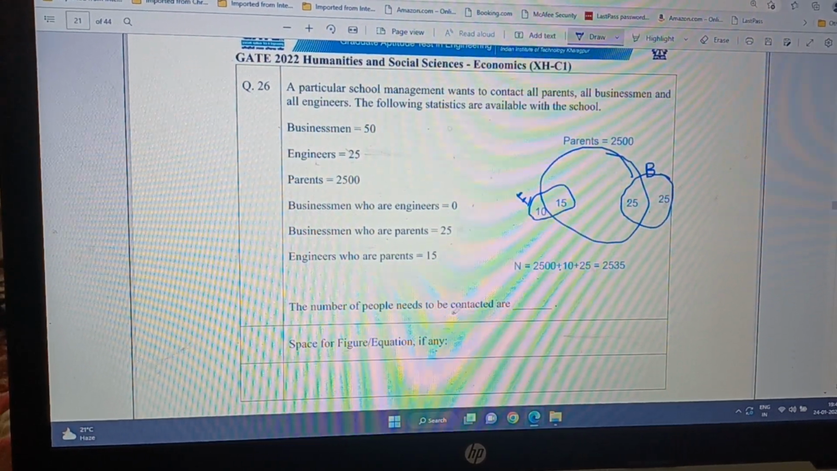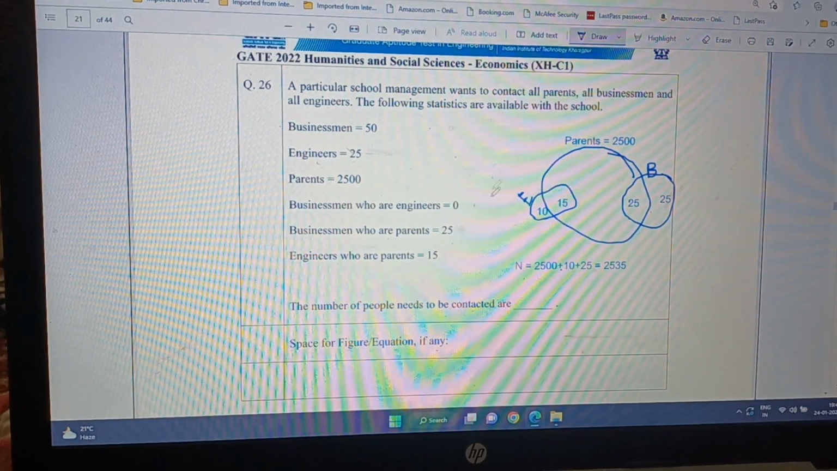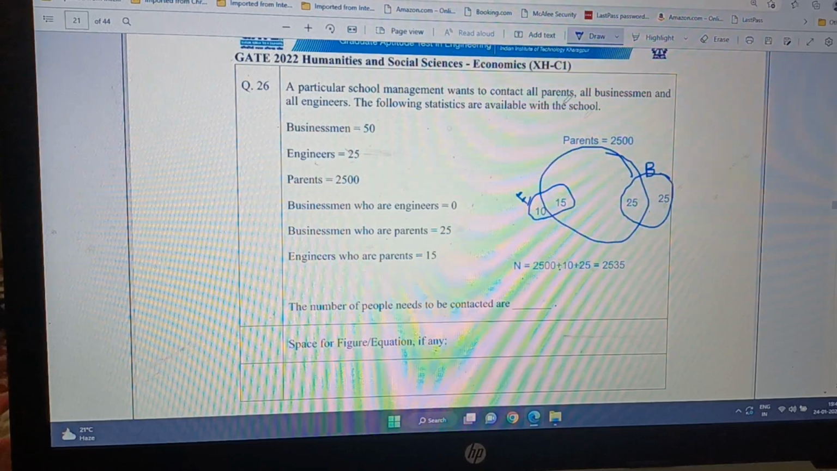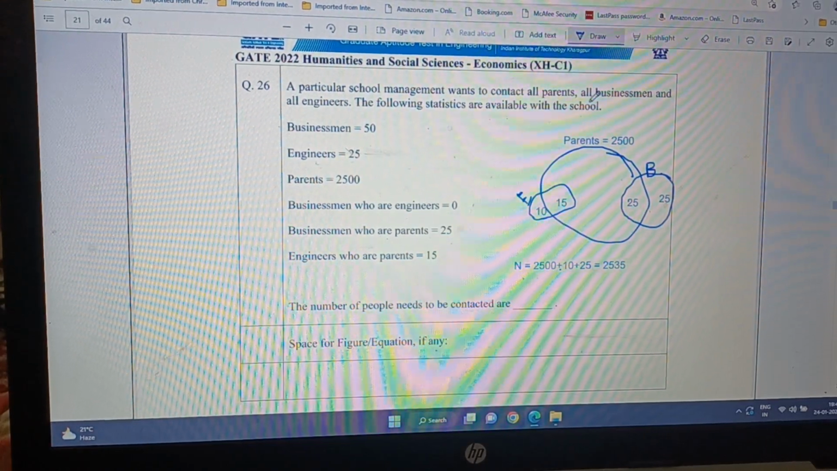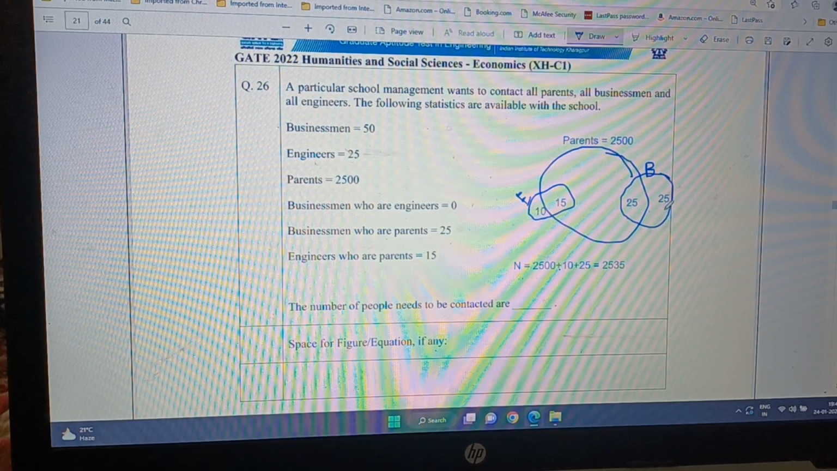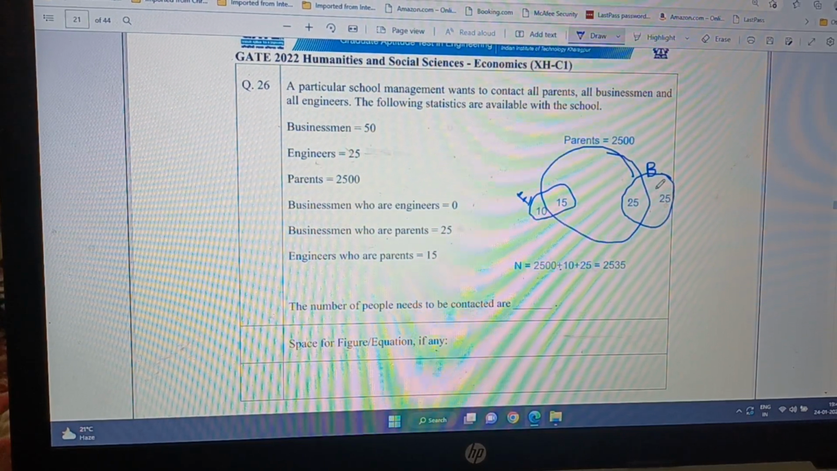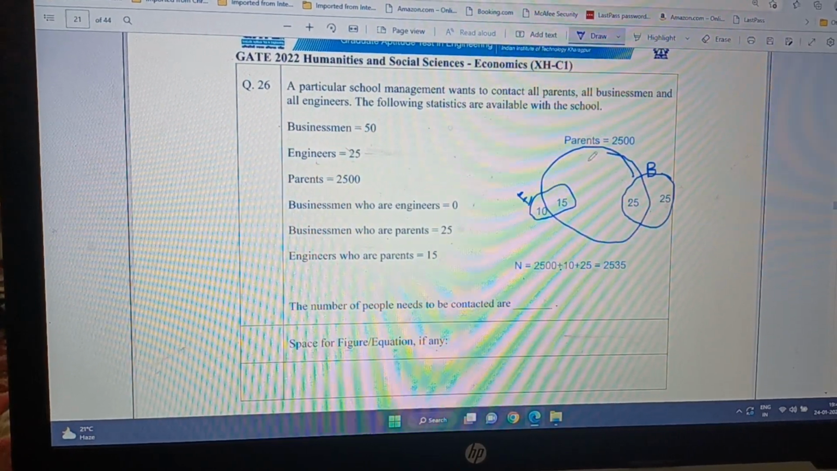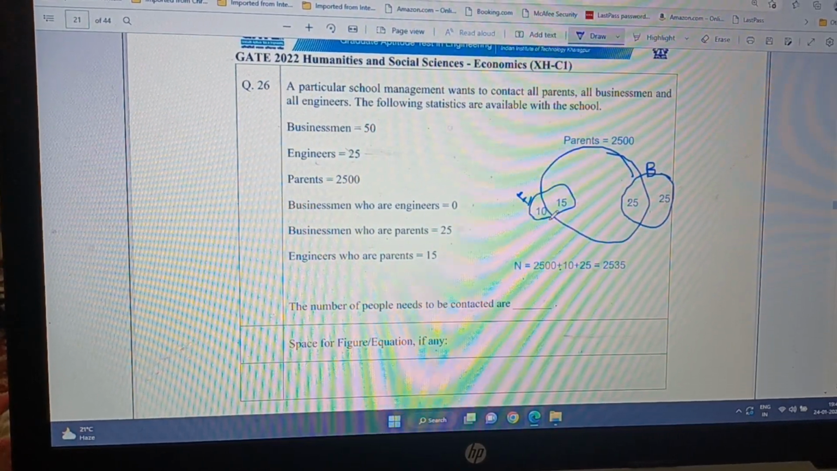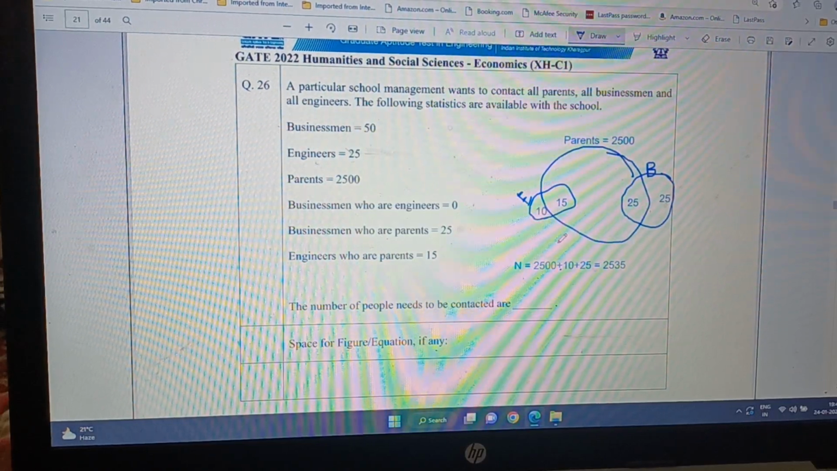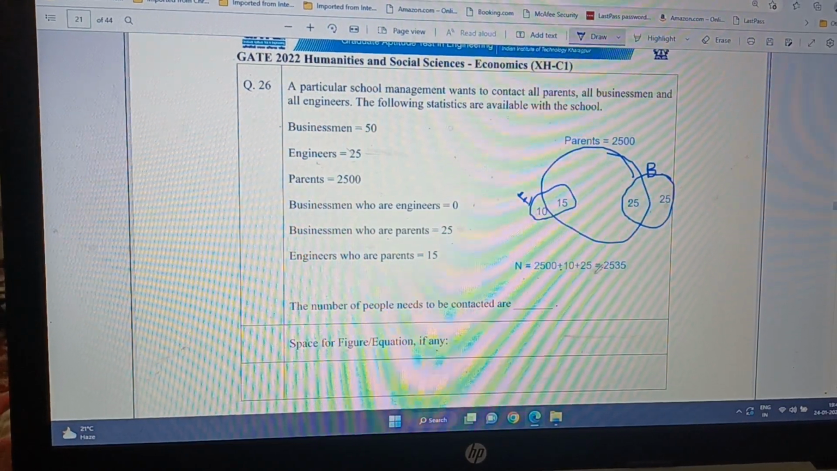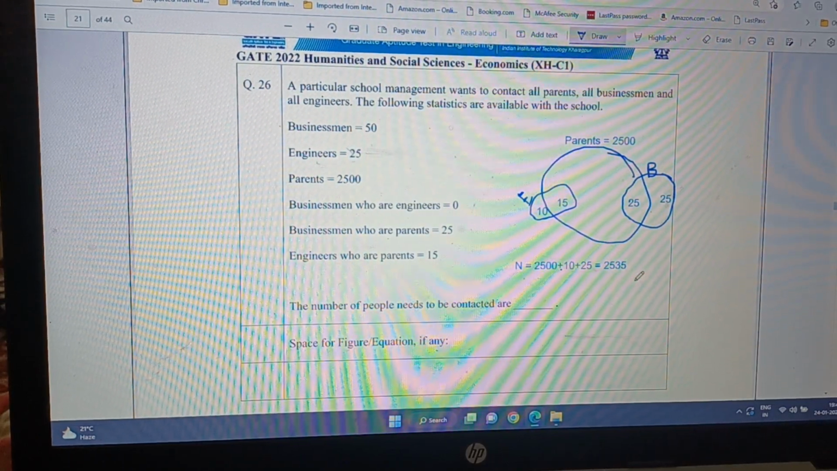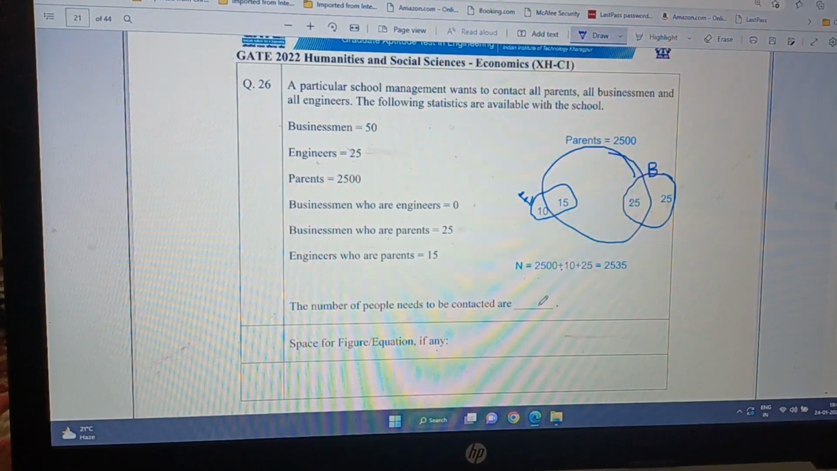Now the number of people who need to be contacted are: this says that the school management wants to contact all parents, means all 2500, plus all businessmen. So all businessmen means these 25 businessmen who are not parents will also be contacted. So I add 25 to that. And then all engineers. So these 10 engineers who are not parents also need to be contacted. So that way, in total, we have 2,535 people. So that is the answer.